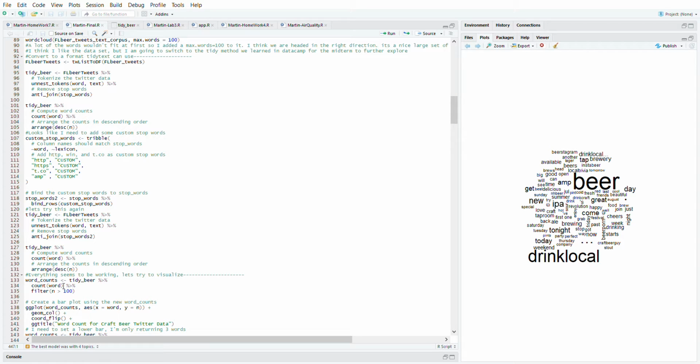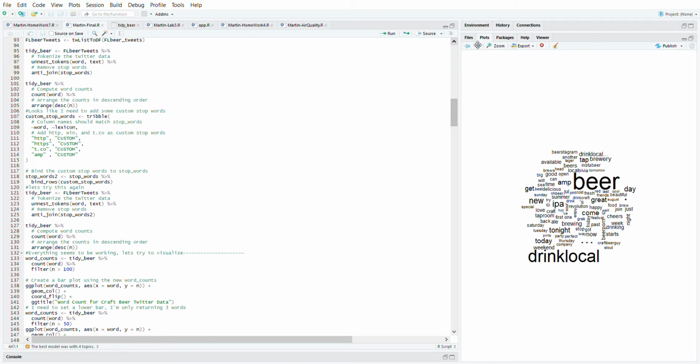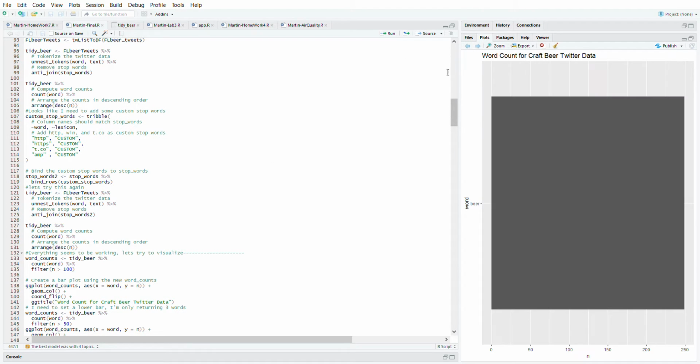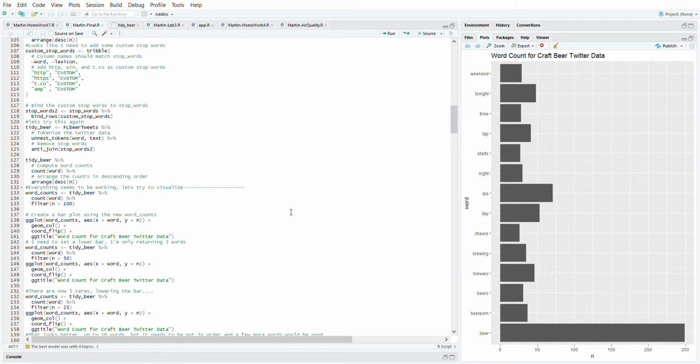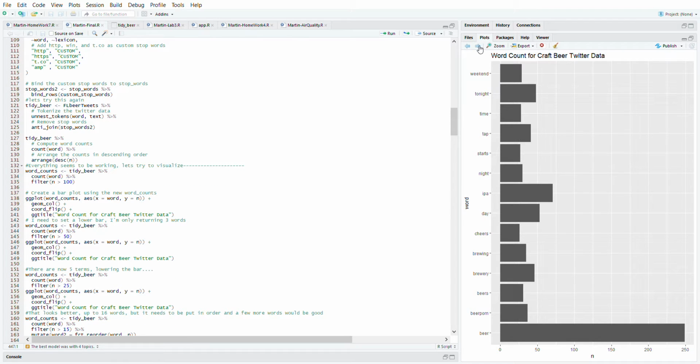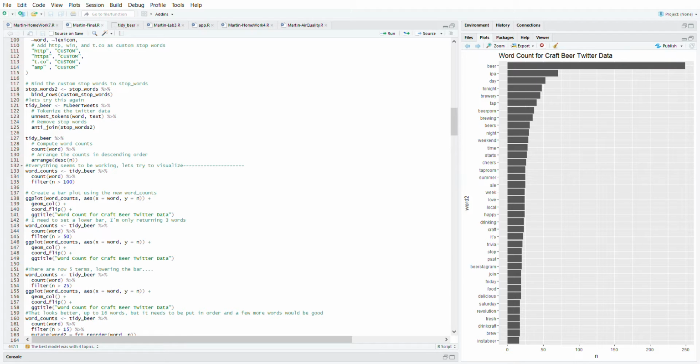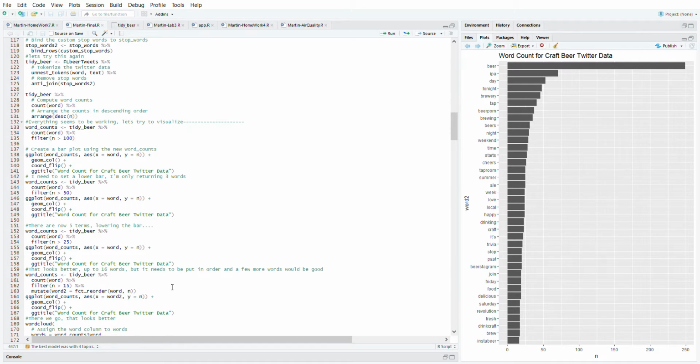That looked better. Then I tried to do some word counts and some bar plots. I set the minimum at 100, and that just got me beer. So then I lowered it a little bit, and that's looking better, I decided, but it needed to be in order. So we moved on. There we go. I made it a little lower to get a couple more words in there. I put it in descending order. Everything's looking great.